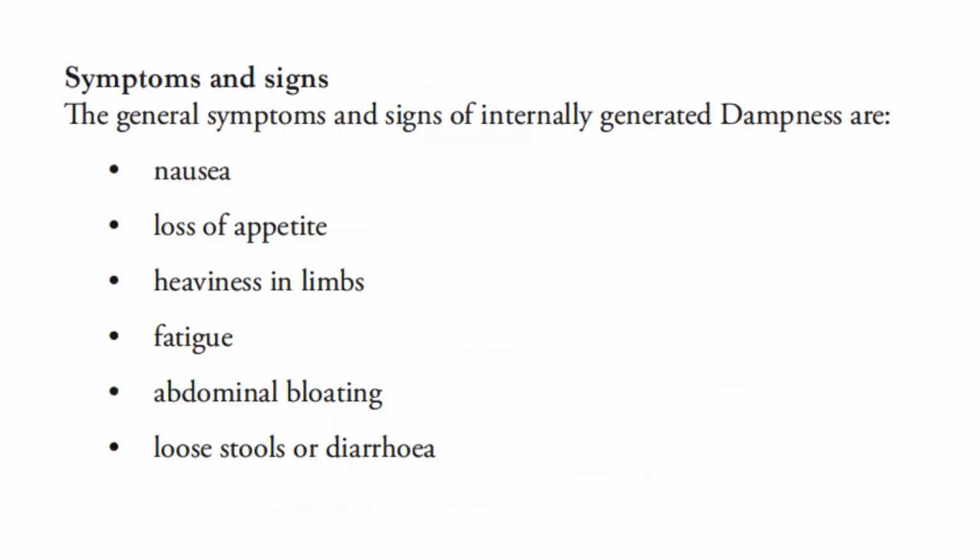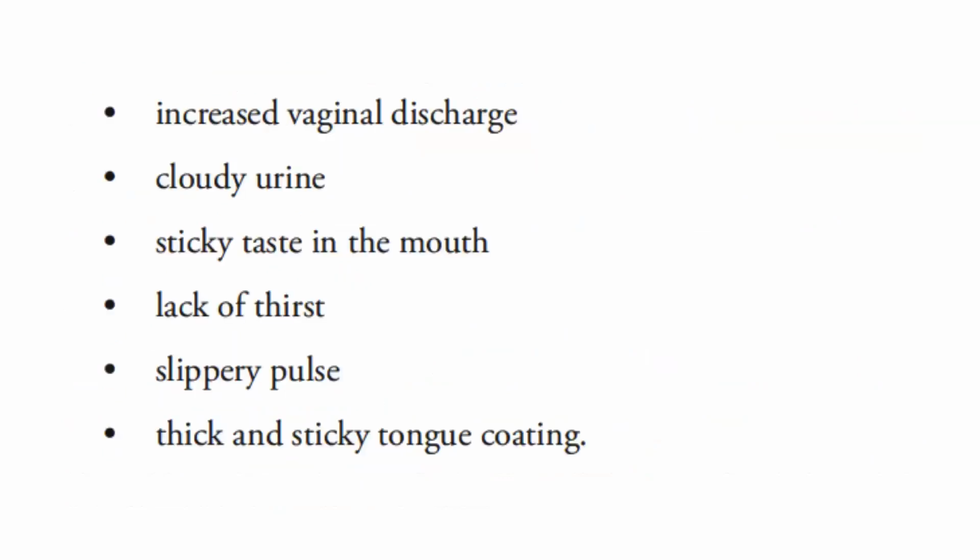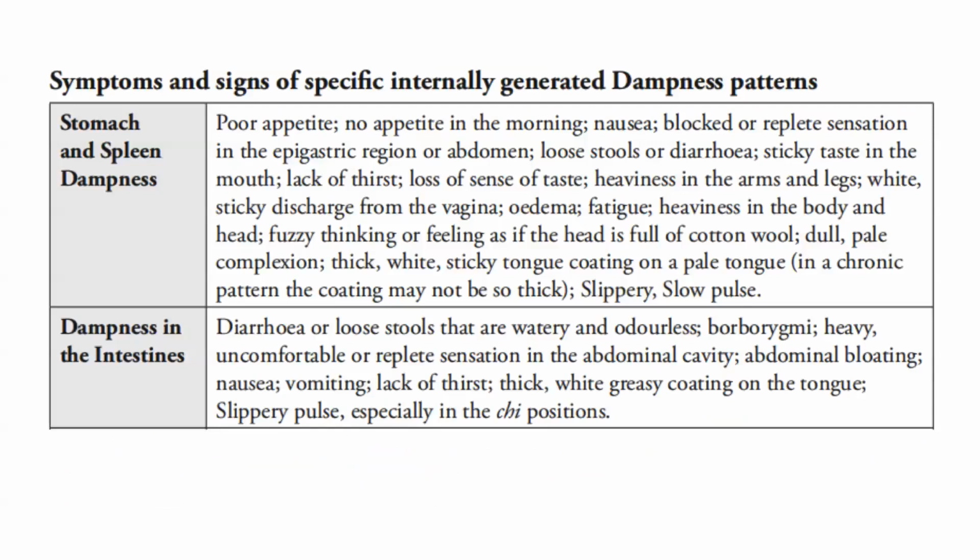So for its symptoms and signs, the general symptoms and signs of internally generated dampness are as follows: nausea, loss of appetite, heaviness in limbs, fatigue, abdominal bloating, loose stools or diarrhea, increased vaginal discharge, cloudy urine, sticky taste in the mouth, lack of thirst, slippery pulse, and a thick and sticky tongue coating. So let's discuss further the symptoms and signs of specific internally generated dampness patterns.